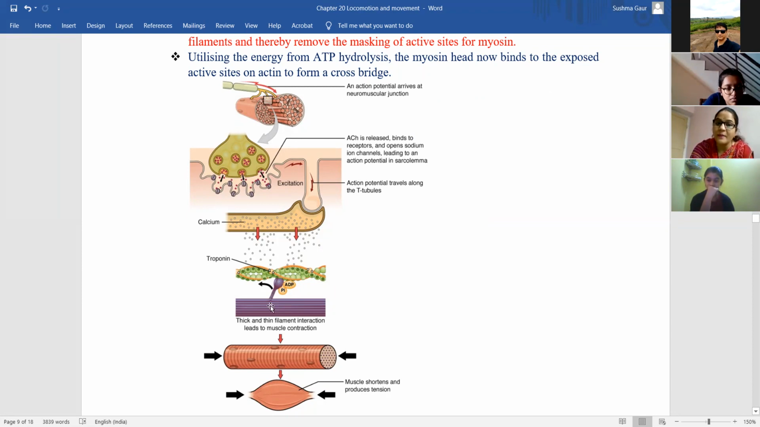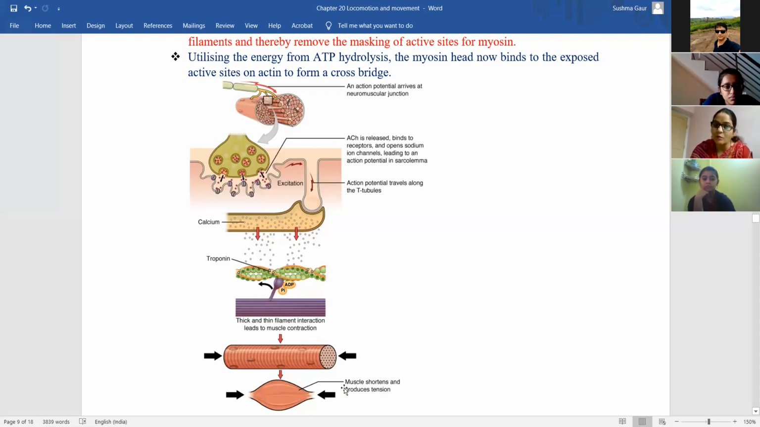Actin and myosin are filaments that play a very important role in muscle contraction. After all this process, when the calcium comes and binds to troponin, it will create a space for the myosin to bind to actin. Now the myosin along with the ATP comes and binds to the actin, and this thick and thin filament interaction leads to muscle contraction.